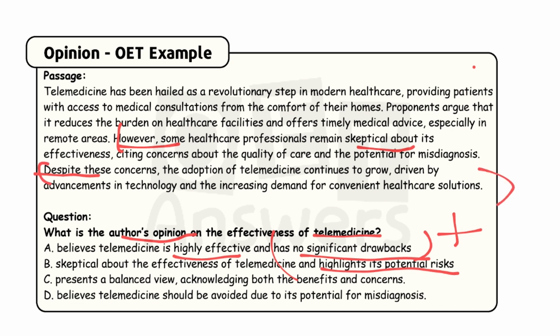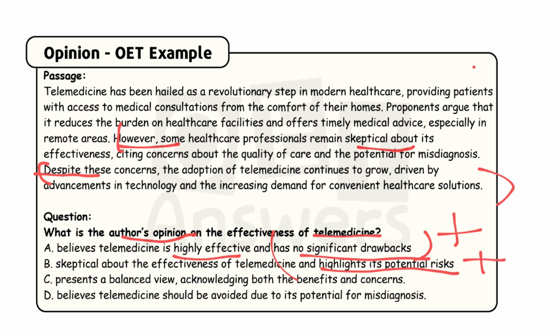Despite these concerns, the adoption of telemedicine continues to grow, driven by advancements in technology and increasing demand for convenient healthcare solutions. It is completely positive information, not only the negative. Skeptical about its effectiveness was stated by the healthcare professionals, and highlighting its potential risks is wrong information they have stated to confuse you. You can eliminate this also.